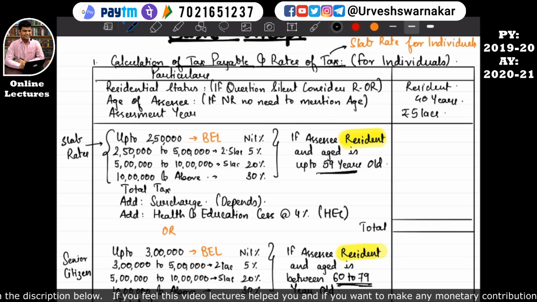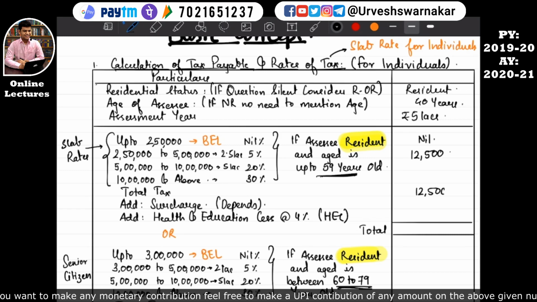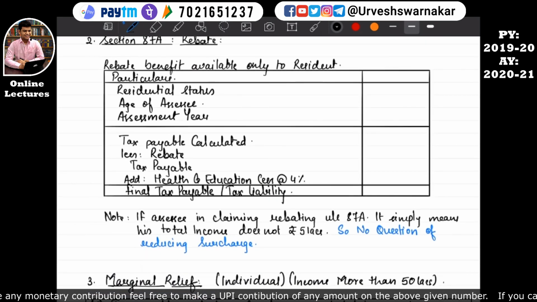So his basic exemption limit is 2,50,000. Up to the first 2,50,000 he does not need to pay any tax, so nil. But for the next 2,50,000, that is from 2,50,000 of his income to the 5 lakh, the tax will be calculated at the rate of 5%, which comes to around 12,500. So his total tax is around 12,500. We'll come here in the rebate working. In the rebate format, we'll write the tax payable calculation comes to around 12,500.